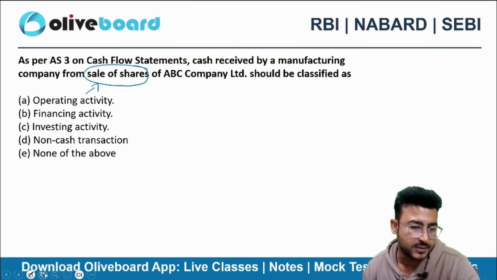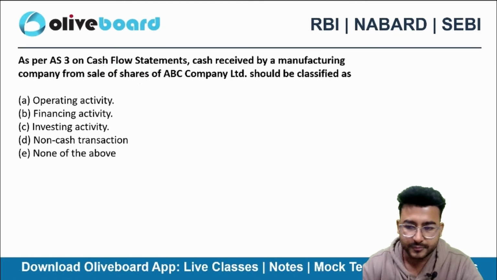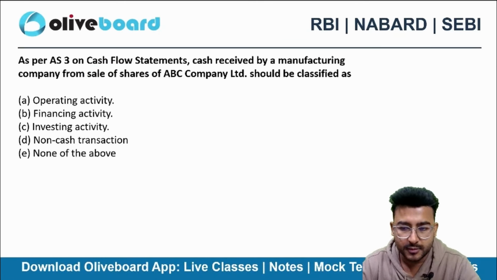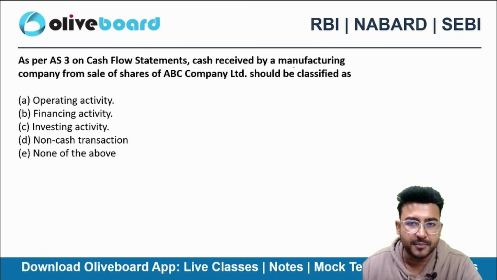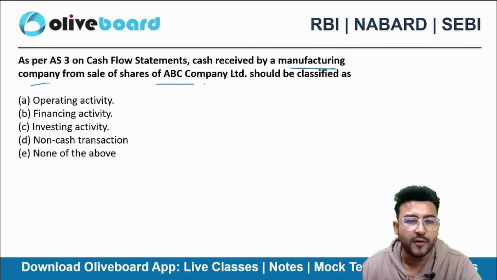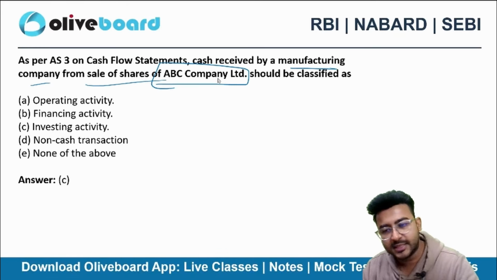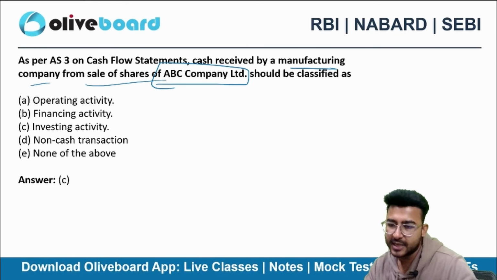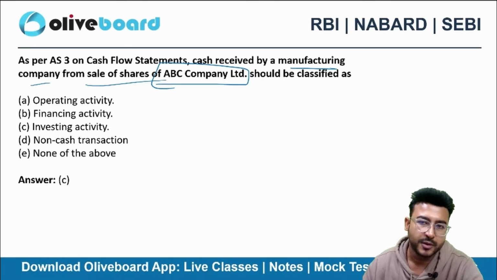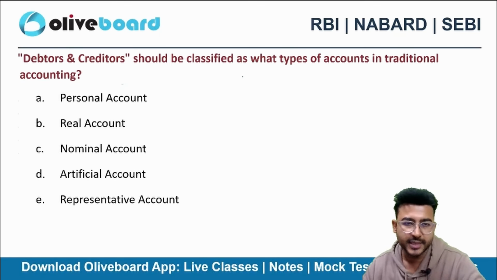Sale of shares. Right? So I am a manufacturing company. I have some shares of ABC Limited. I sold those shares, so that's an investing activity for me. Option C.